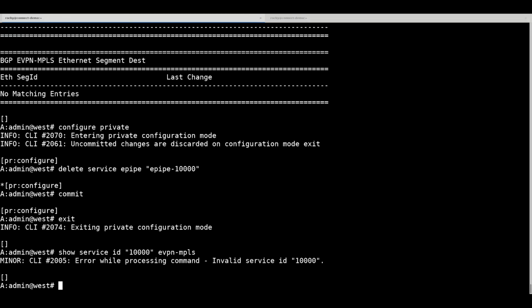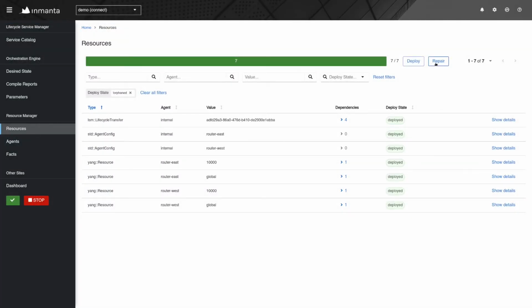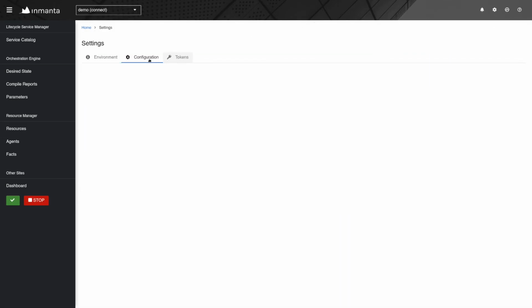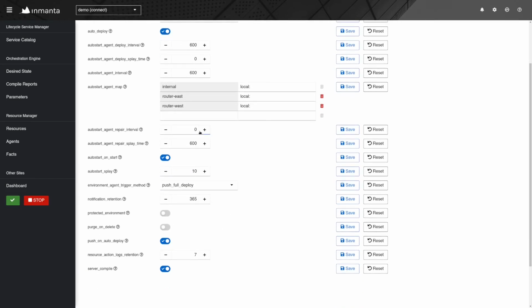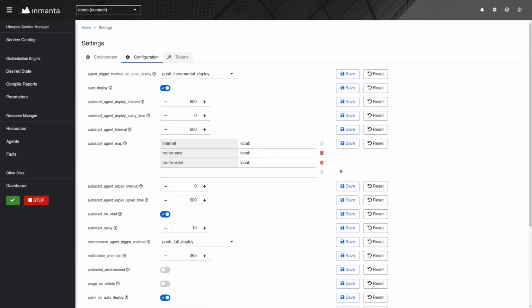Going back to the web console, I can just click on the repair button here and Inmanta will go ahead and check the current status on the router and fix any configuration that is missing from the routers for us. The other option is it also happens automatically. There is an interval that you can configure, which is here, auto repair interval. So you can decide how often you want Inmanta to check the configuration and the desired state on your network environment. Going back to the CLI, we should be able to see Evpn is back.